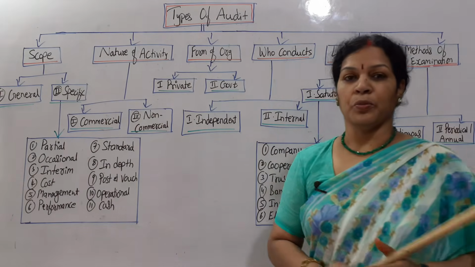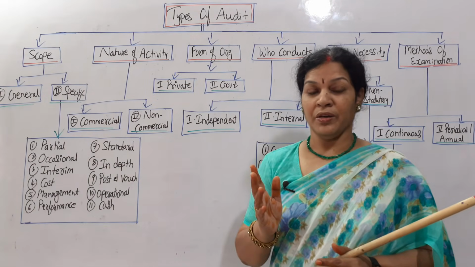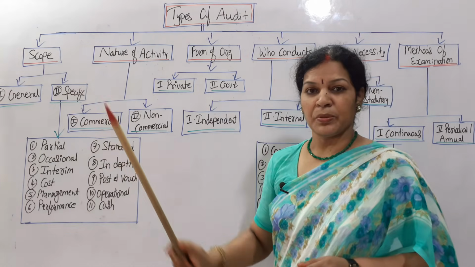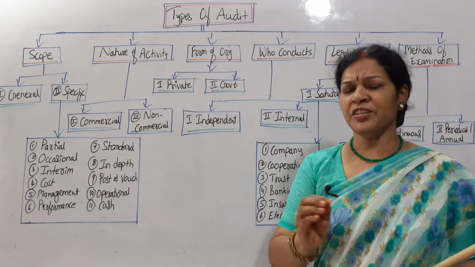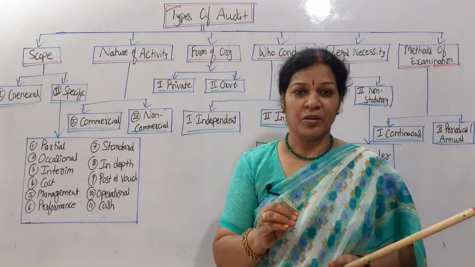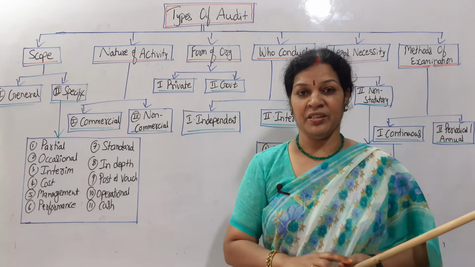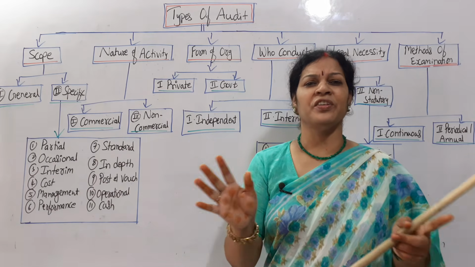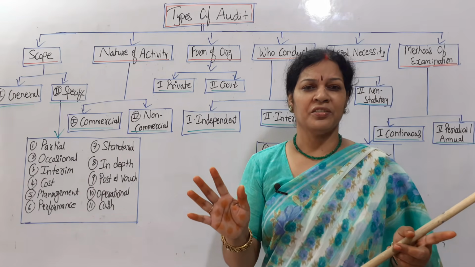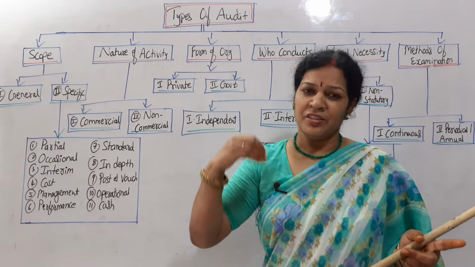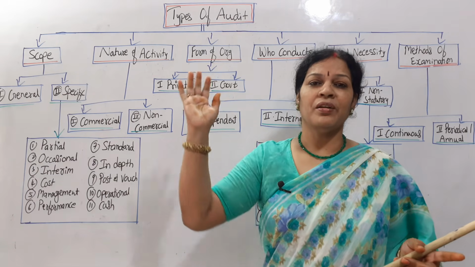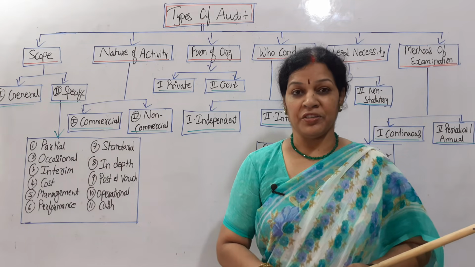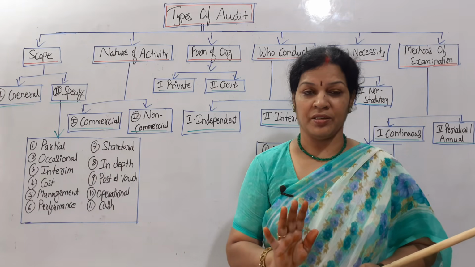First thing is scope. As per the scope, auditing is divided into 2 parts. One is general auditing, the other specific auditing. General auditing means when this general auditing is given to the auditor, he has to check all the transactions in general. No specific instructions or anything is mentioned. Just generally he can check all the transactions right from the beginning to the end of the balance sheet. He has to check. That is general.